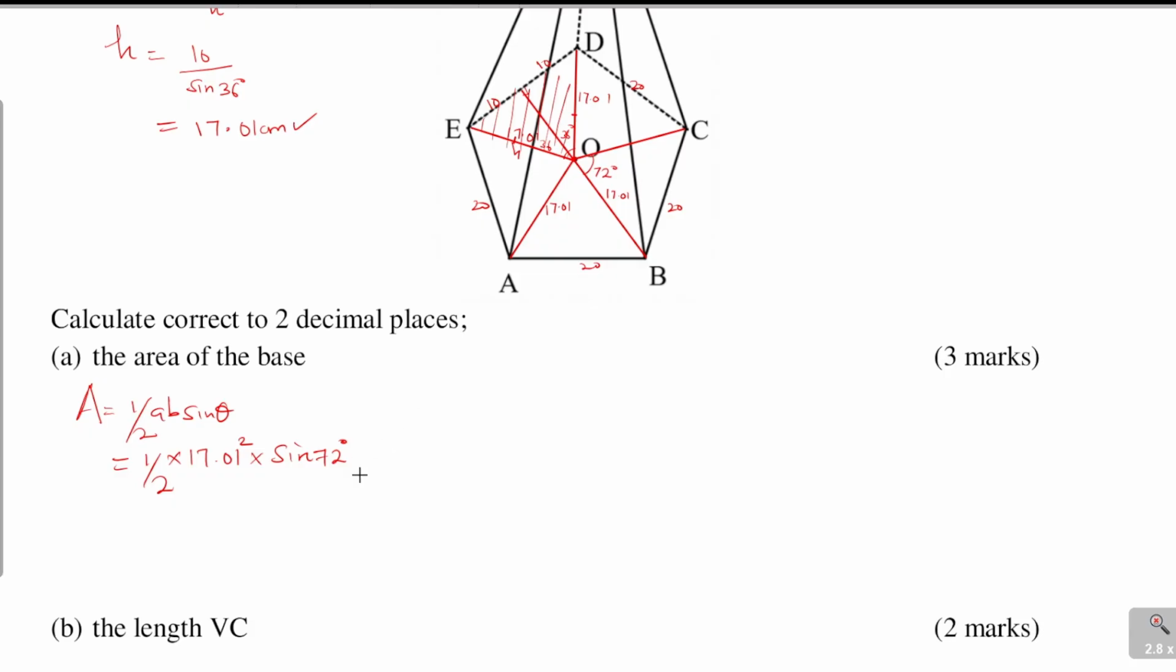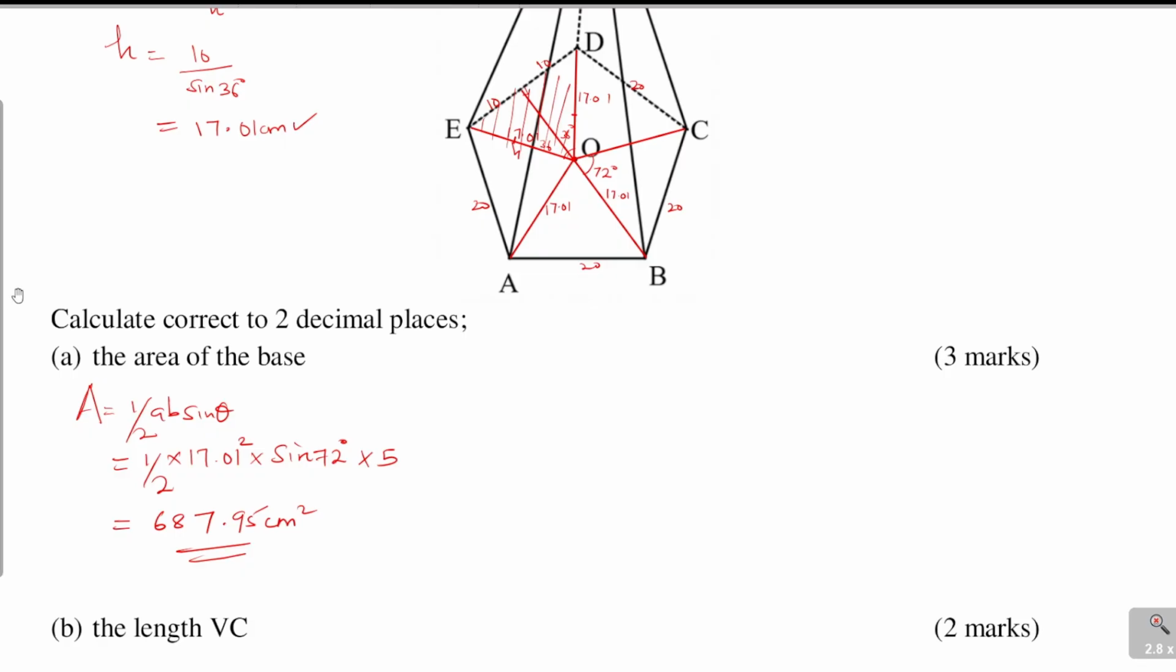And then because I want the whole base, I'll multiply by 5, because there are 5 such similar triangles. That will give the area of the total pentagonal shape. So when you compute this using a calculator, you get 687.95 centimeters squared. That is the area of the base.